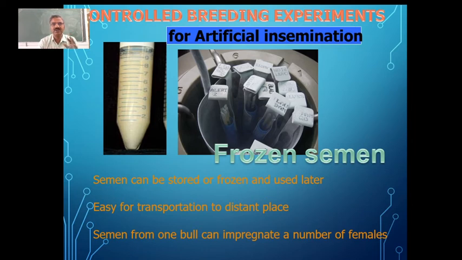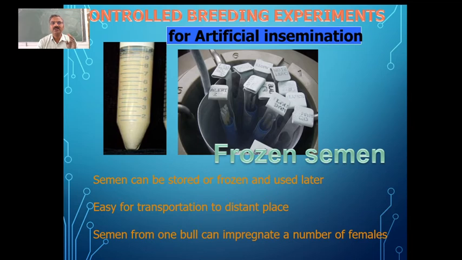In this process, semen is collected and stored or frozen, and used later whenever necessary. It is easy to transport to distant places, and the semen from one bull can impregnate a number of females. That is the advantage, and the problems of time and place can be overcome by artificial insemination.